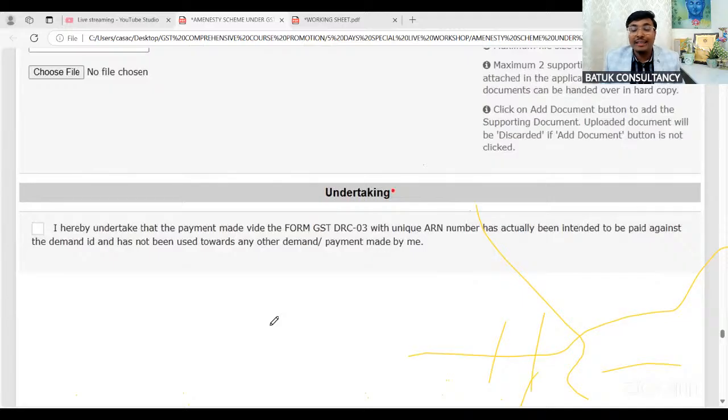Sir, the DRC03A form is available on the GSTN common portal. Just ping me or WhatsApp, and we'll share the screenshot with you as well.